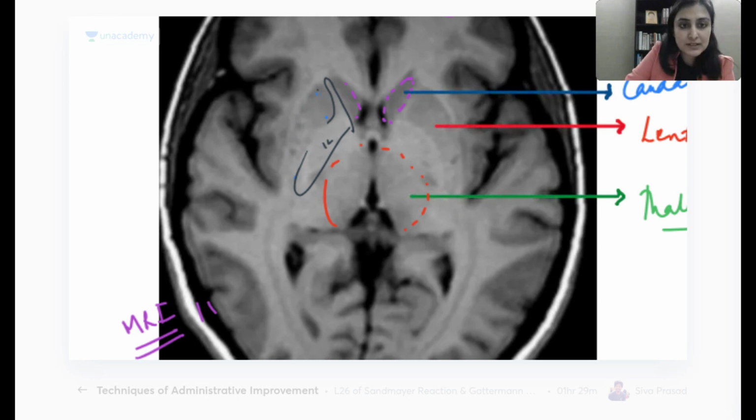If this was the lentiform nucleus, can you also notice one more white matter bundle going here? What is that bundle which is going outside the lentiform nucleus? If this is the lentiform nucleus, what goes outside the lentiform nucleus? Yes, very good. So if this is L, this white matter bundle, what should I label it as? External capsule. Yes, this is the external capsule.